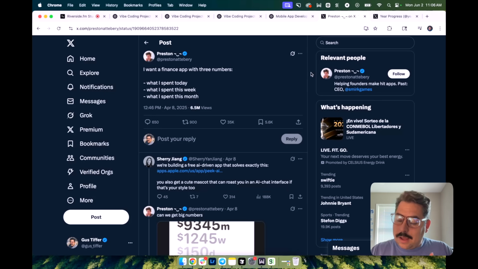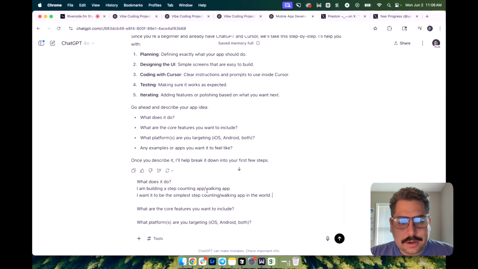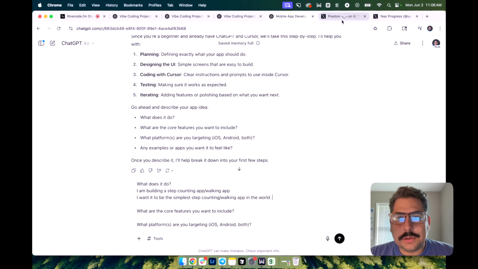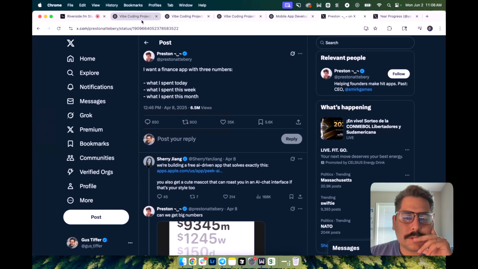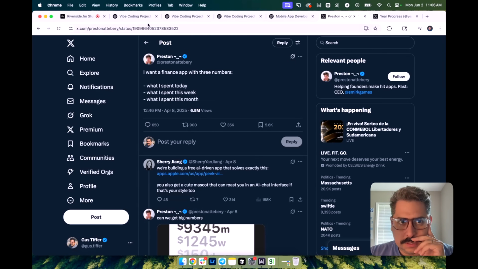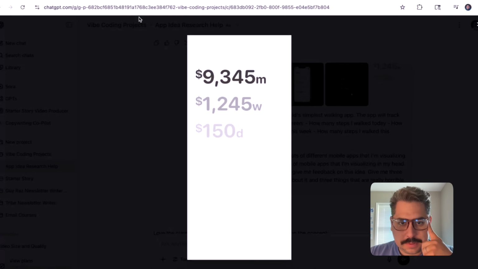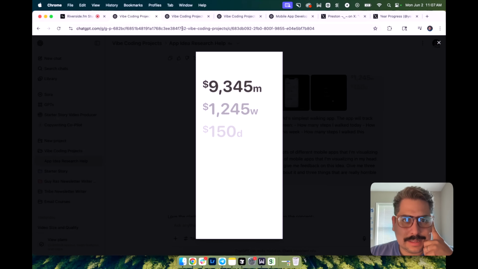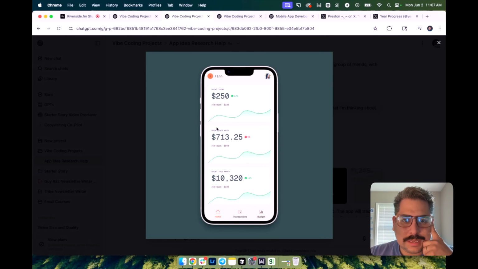And so that's why I'm giving you all that context, because when I say, what are the core features or what I want to include, this is what I'm thinking about. I have a few of the screenshots here that I took. These are all from this tweet or from the retweets. Again, I know this is a finance app, so it's different, but 3 numbers, I think that's clean. Something like this is really clean, spent today, average, that's cool.